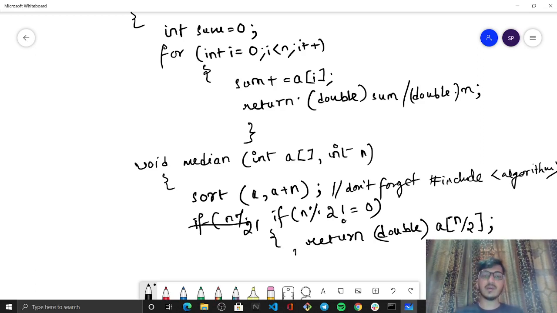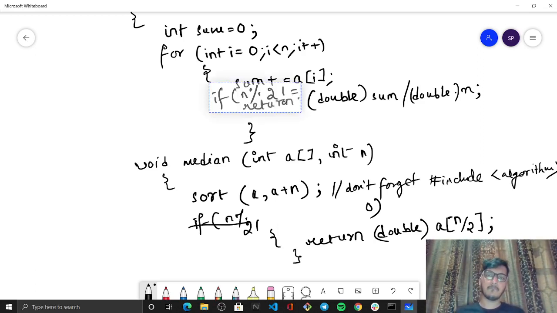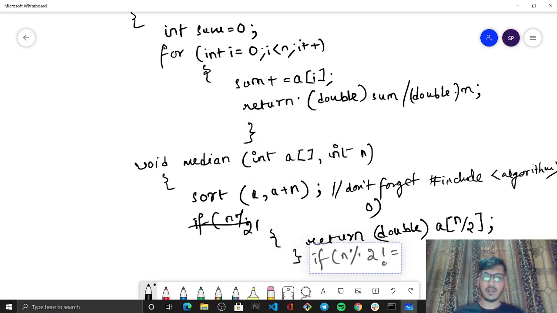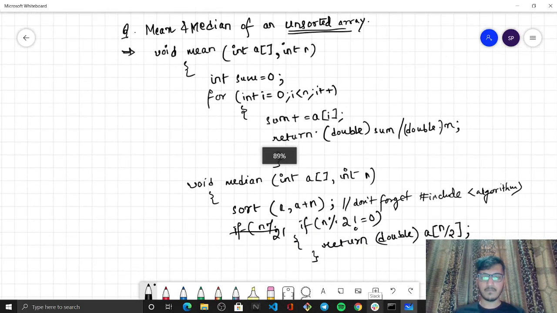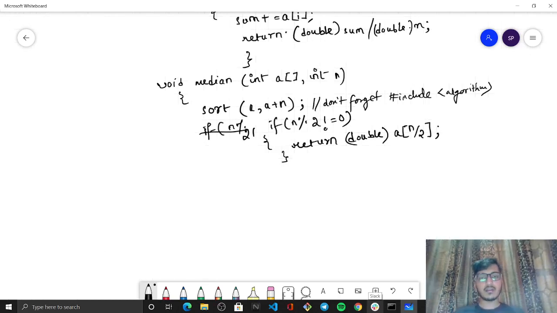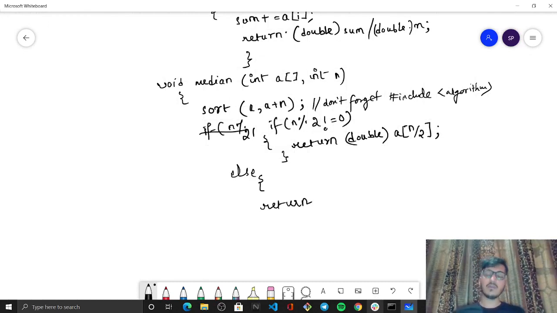Else what we will be doing is, this is the case. And if it happens that else, then return. And now what we will be doing is, a of n by 2 इसकी formula है, तो इसका formula भी हम typecast कर देंगे, that is double of, what is the formula?